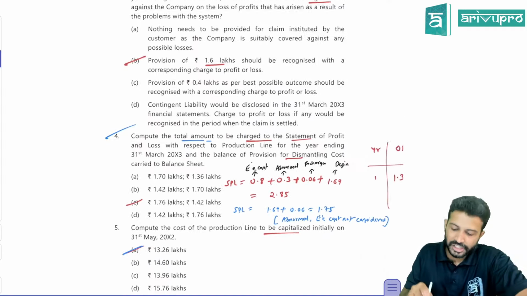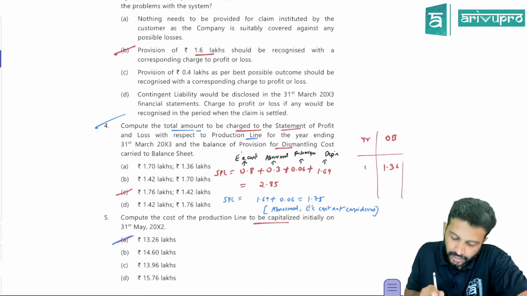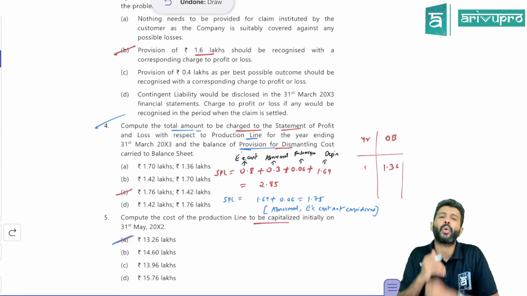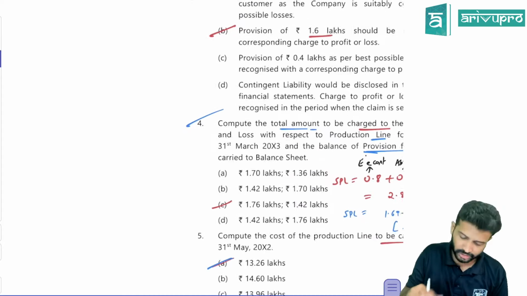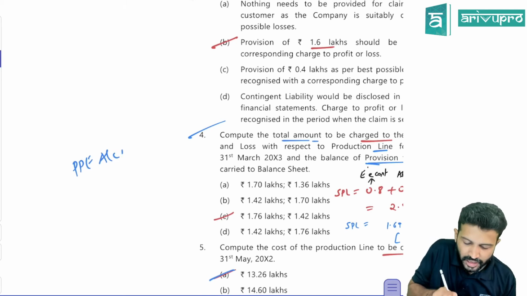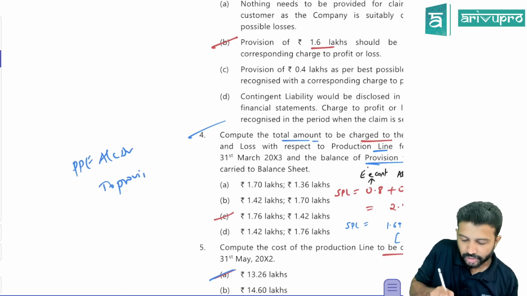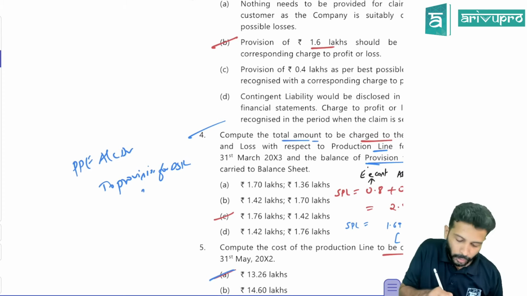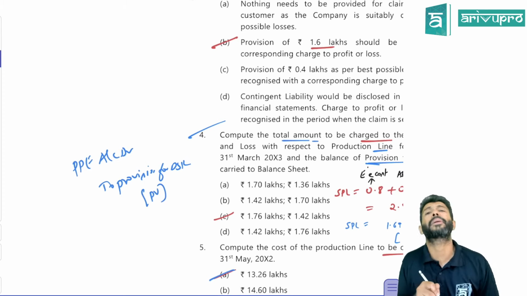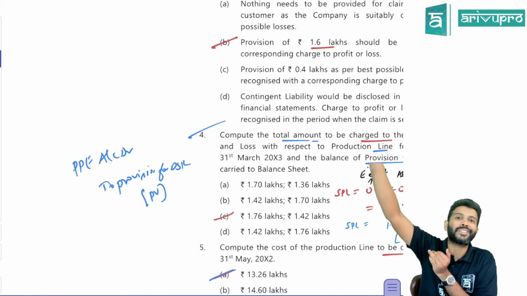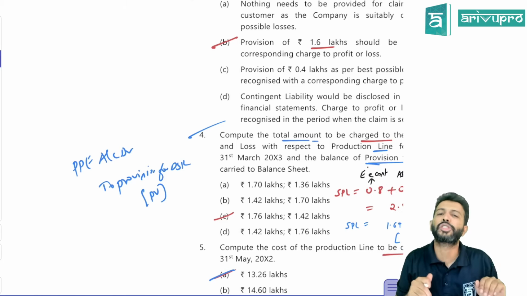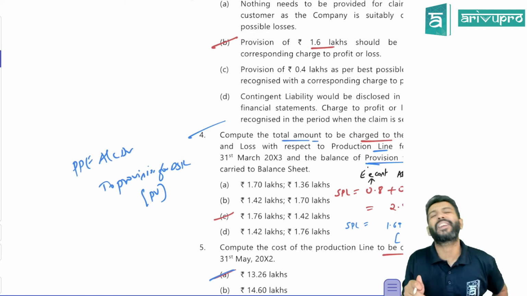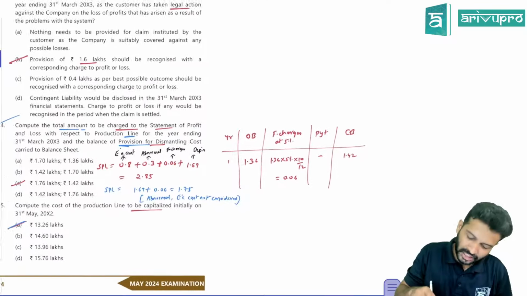Calculate the total amount to be charged to P&L account with respect to the production line and the balance of provision for dismantling cost. We know that, sir. What is the journal entry we pass for DSR cost? PPE account debit to provision for DSR. Initially, when you're capitalizing DSR cost, this is the entry we pass. But provision will be capitalized only to the extent of present value, and it will be settled at a future value. The difference between present value and future value is nothing but the time value of money interest charges. That means we need to prepare the amortization cost table. That's what I prepared over here.